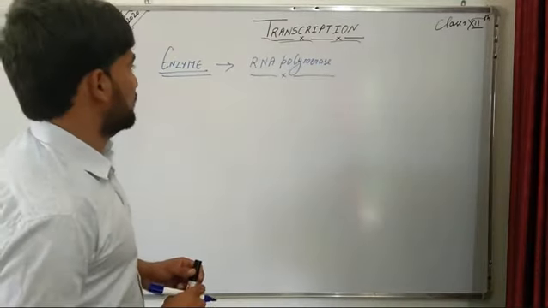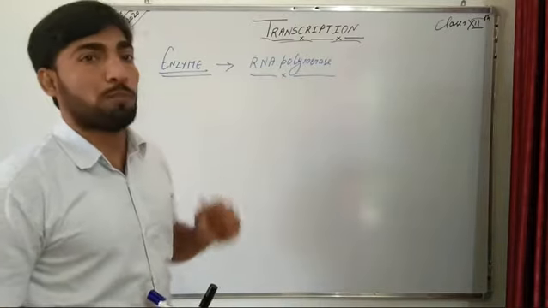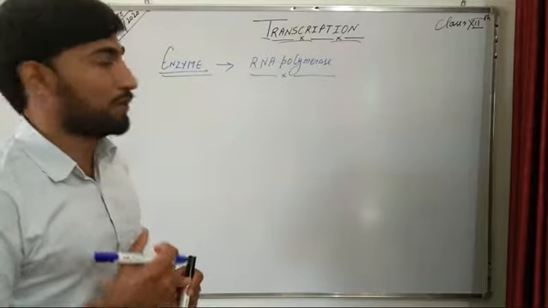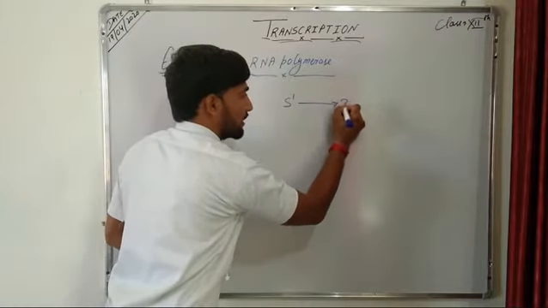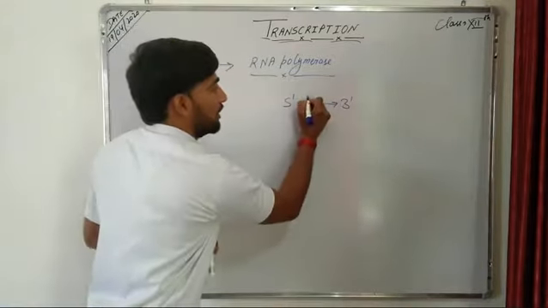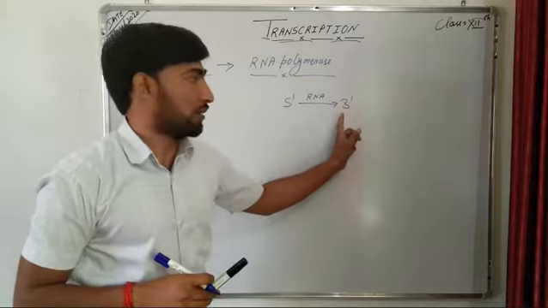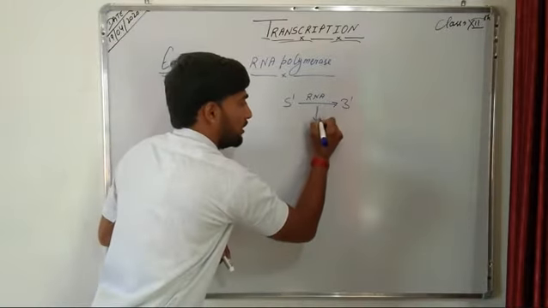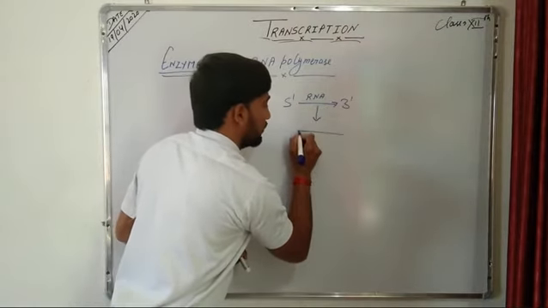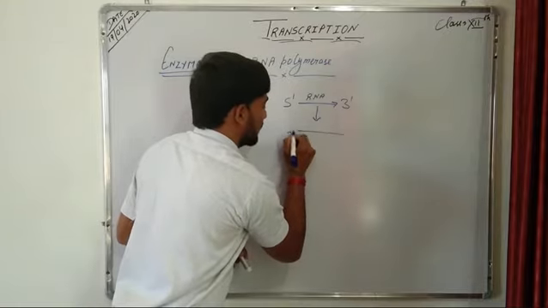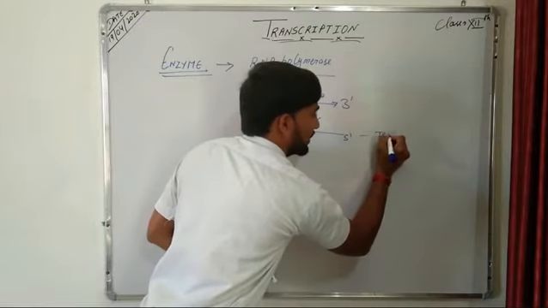Now during the transcription process, an enzyme, that is RNA polymerase enzyme, carries out the polymerization of ribotriphosphate nucleotides in a direction of 5' to 3'. That means the synthesis of RNA always occurs in a direction of 5' to 3'. That means the polarity of the template strand will be opposite to this. That is, the polarity of the template strand will be 3' to 5'. That is the polarity of our template strand.